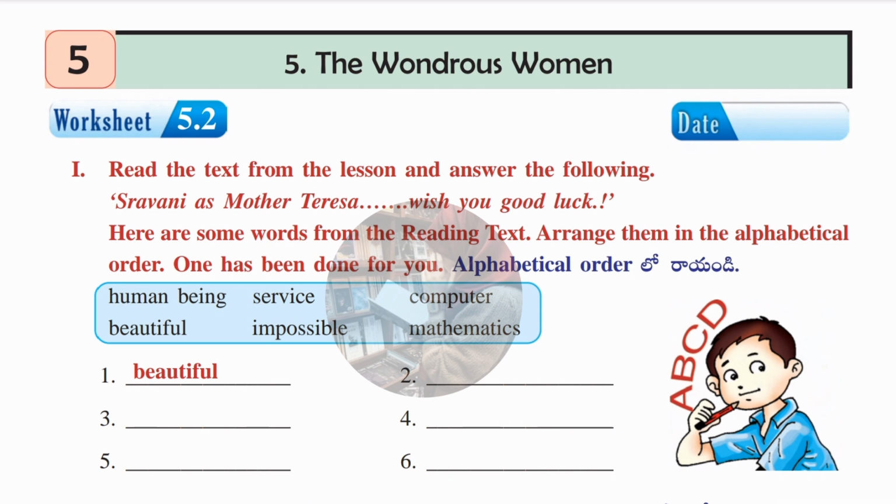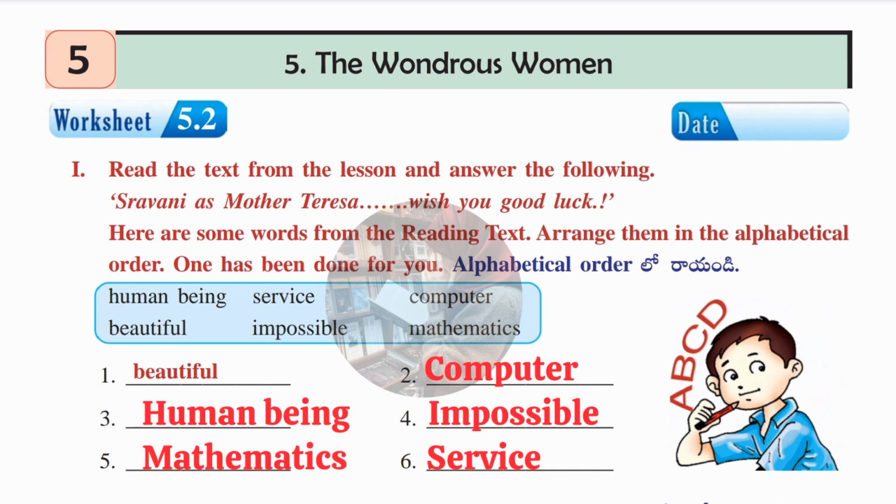Let's see the answers. The first word, they have already begun, that is beautiful. After that we have to check whether C is there. Yes, then computer will come. Then after that D, E, F, G, then H is there, human being. Then impossible. After that M, mathematics. Then last is S for service. Okay guys, just check it out: beautiful, computer, human being, impossible, mathematics, and service.